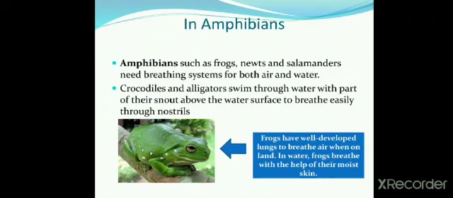Amphibians such as frogs, newts, and salamanders need breathing systems for both air and water. Crocodiles and alligators swim through water with part of their snout above the water surface to breathe easily through nostrils. Frogs have well developed lungs to breathe air when on land. In water, frogs breathe with the help of their moist skin.